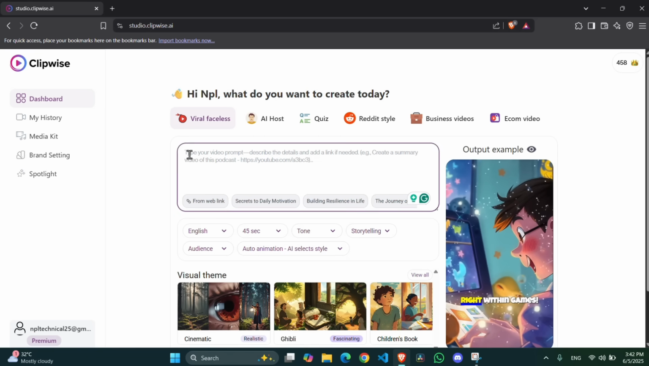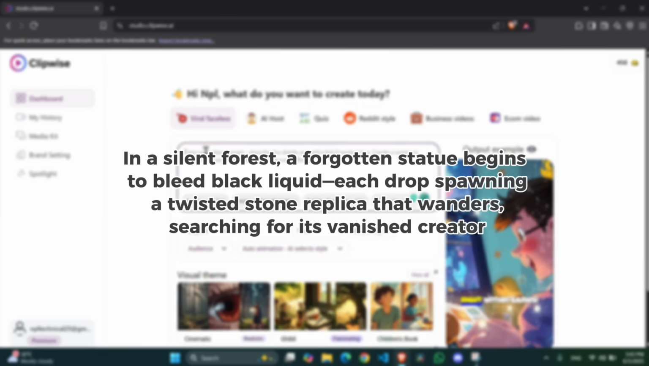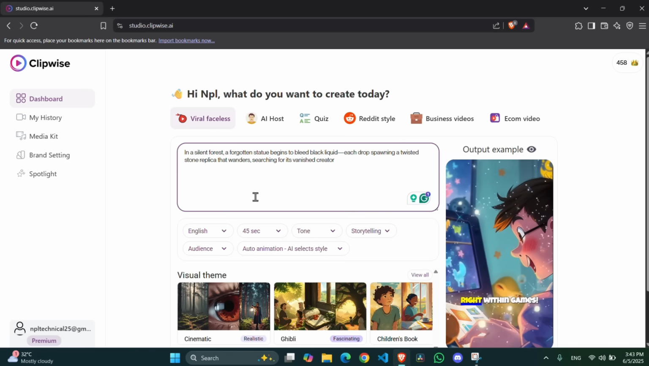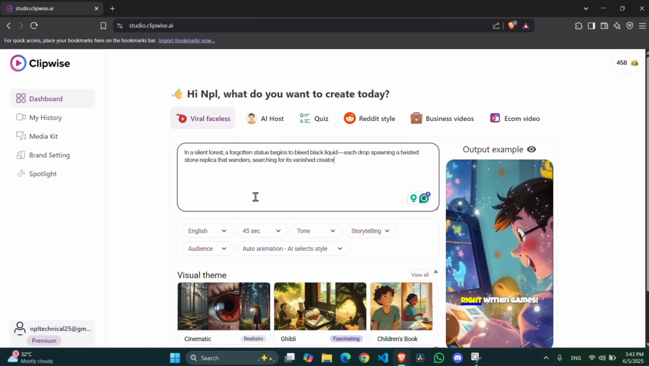Now in this box, we have to enter the prompt, our idea. For example, in a silent forest, a forgotten statue begins to bleed black liquid, each drop spawning a twisted stone replica that wanders, searching for its vanished creator. You can generate content in niches like motivation, productivity, fitness, history, and more.